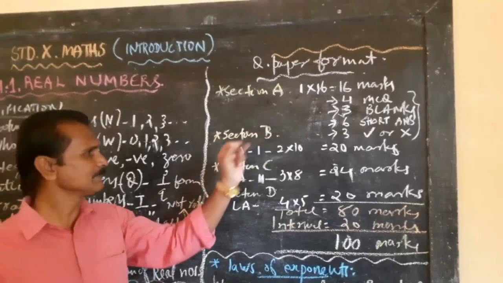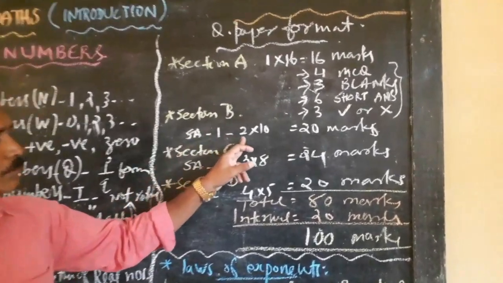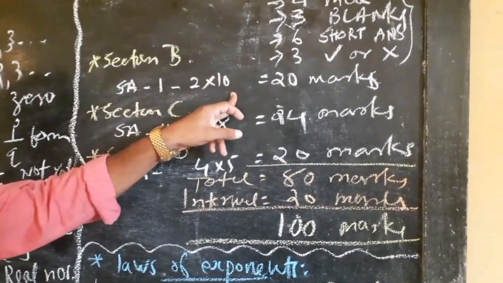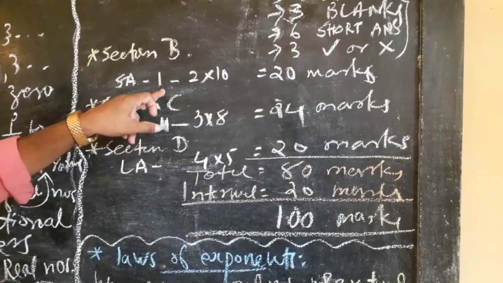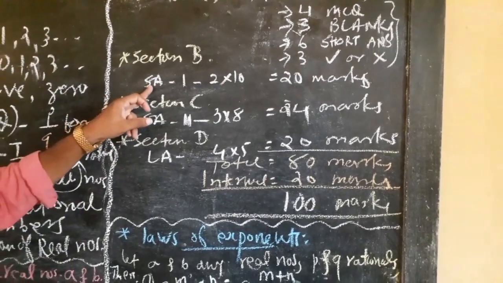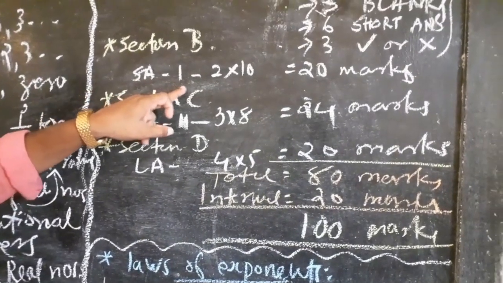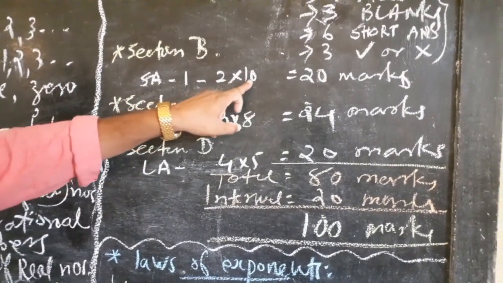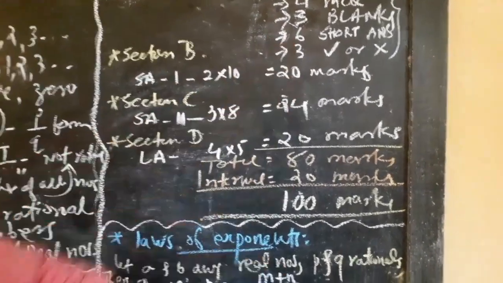Now in section B, there will be 10 questions of 2 marks, and it is considered as short answer type 1. I have written here SA1, that means short answer type 1, and it carries 2 marks. There will be 10 questions and together 20 marks. 2 tens are 20.